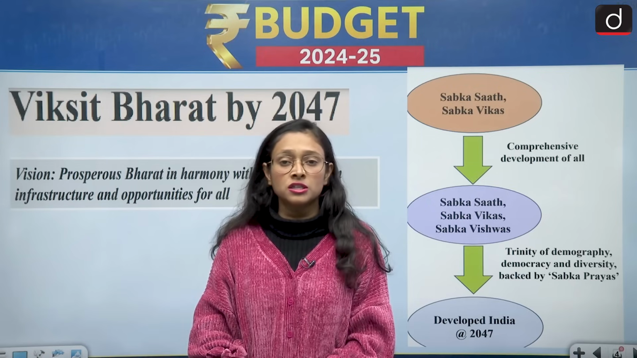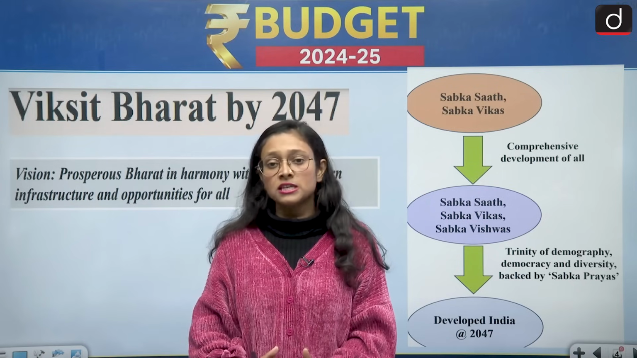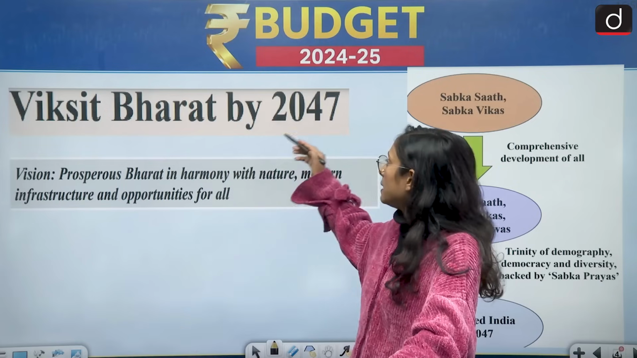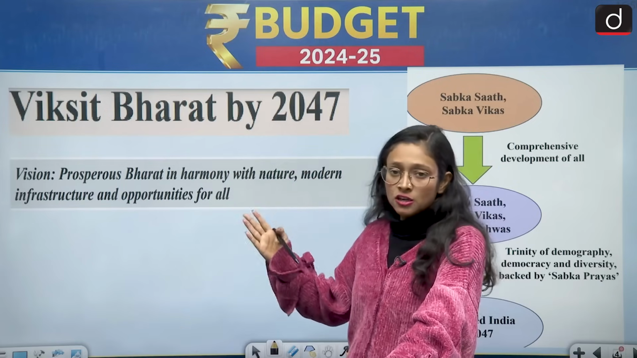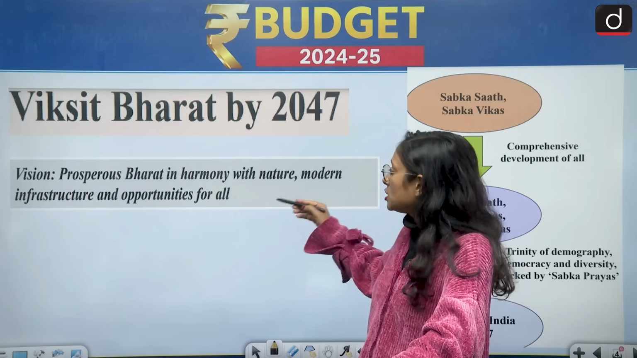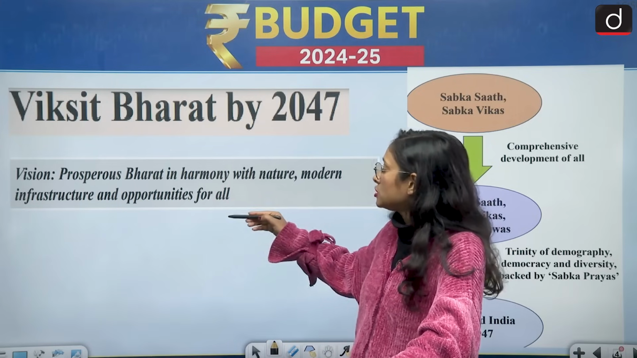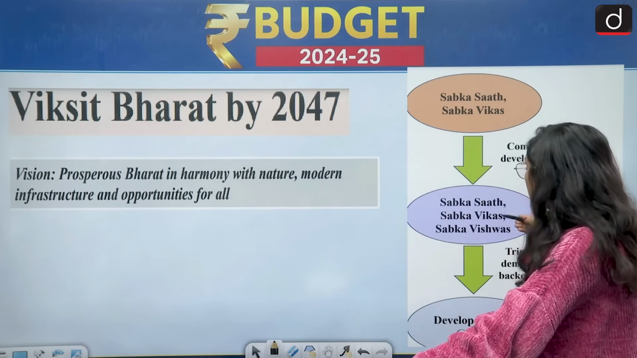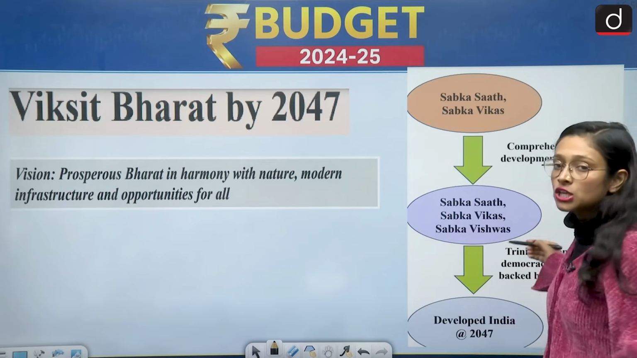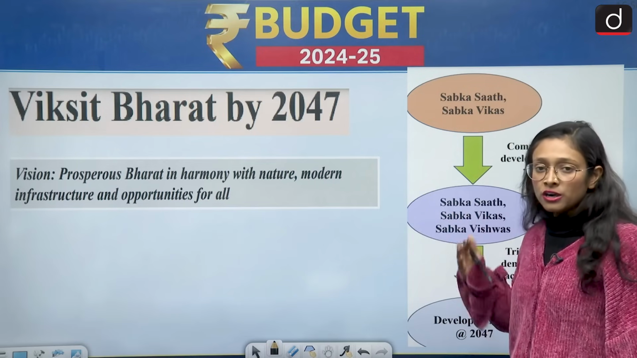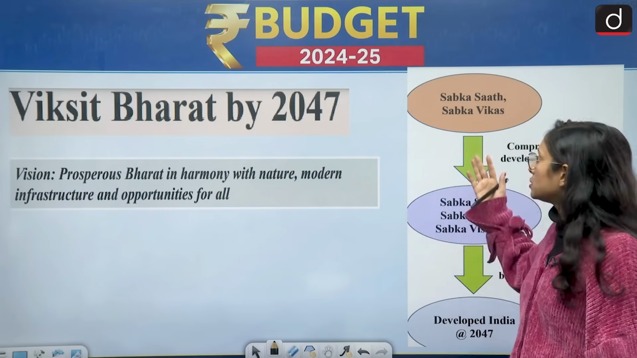So moving towards the theme, what is the theme of today's budget 2024? We have Viksit Bharat by 2047, and the vision of this budget is prosperous Bharat in harmony with nature, modern infrastructure and opportunity for all. And earlier we had Sabka Saath, Sabka Vikas and Sabka Vishwas. Right now one more theme has been added, which is Sabka Prayas. So one new approach has been added to this particular vision.